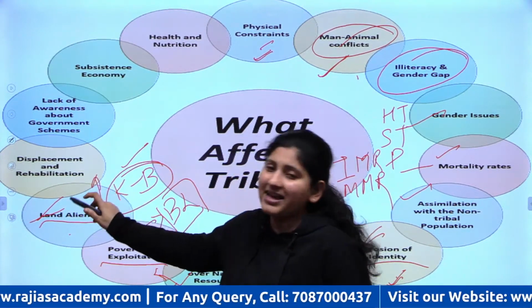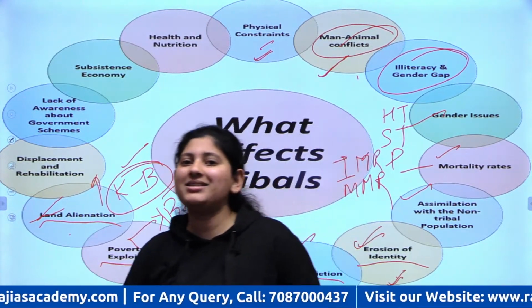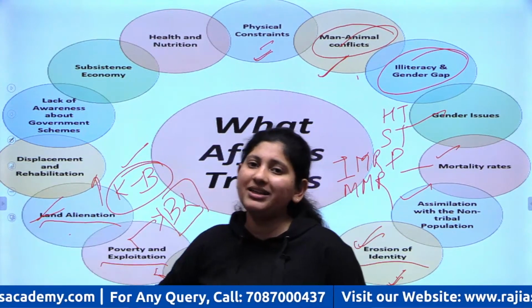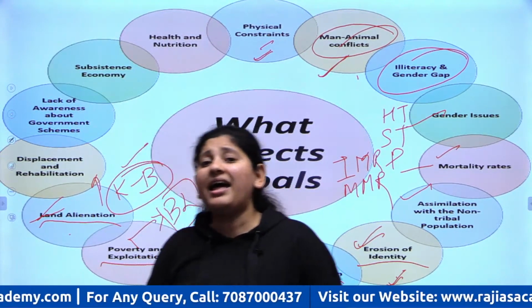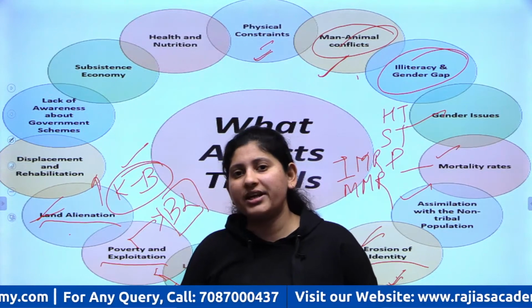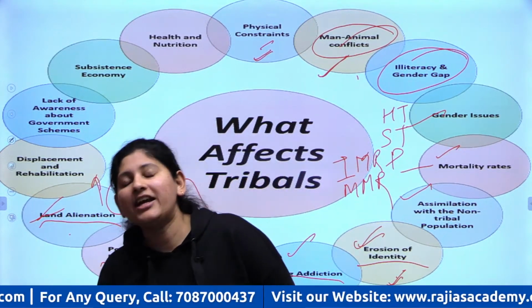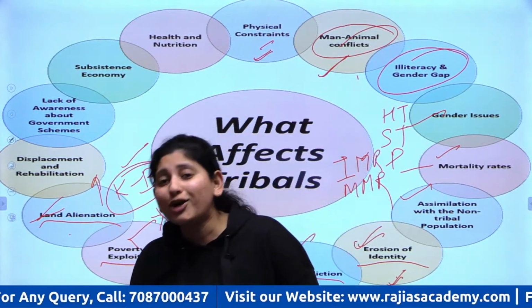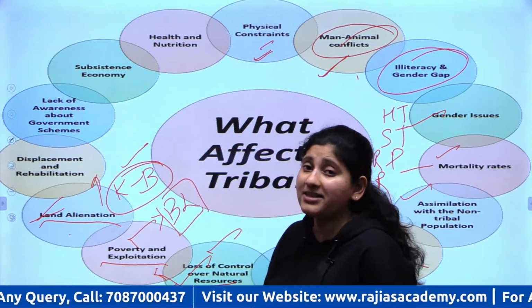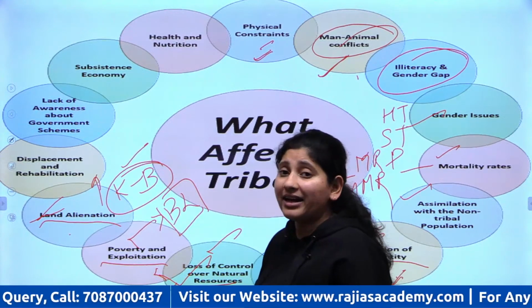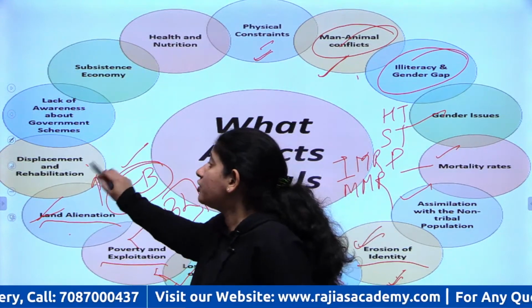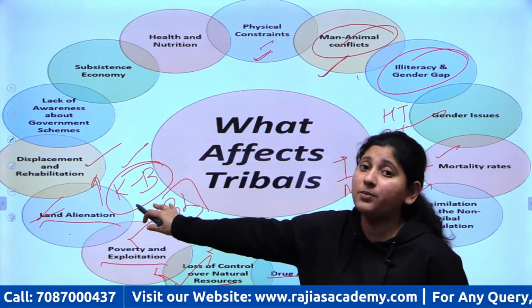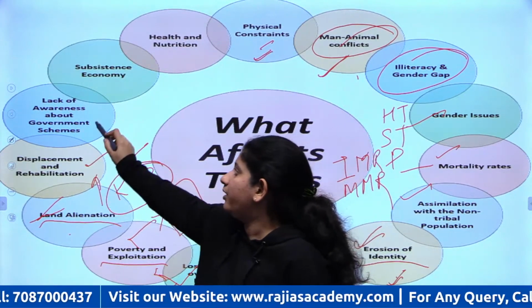Then they are displaced. Once they are displaced, their rehabilitation takes a lot of time, and there are further issues associated with it: whether they can adjust into the new place, whether they want to adjust in the new place, how are they going to earn their livelihood, etc, etc. So displacement and rehabilitation becomes a huge issue, right?